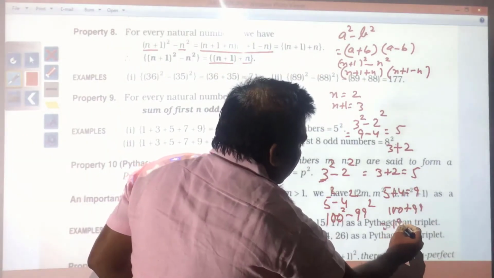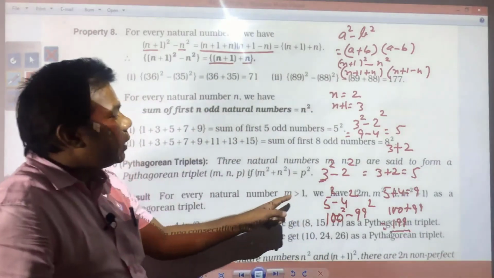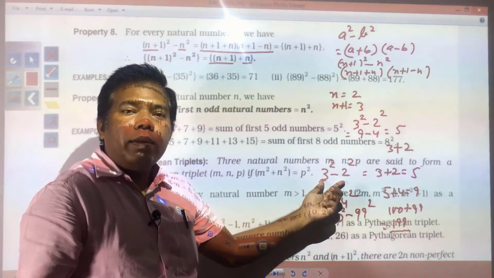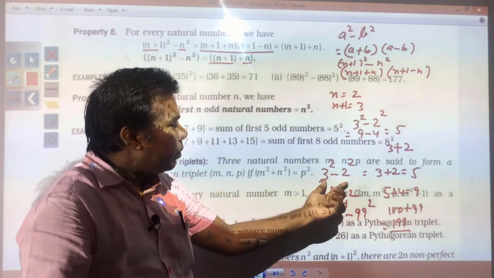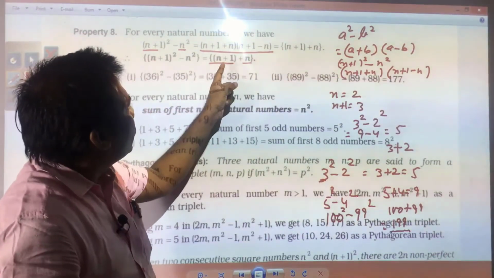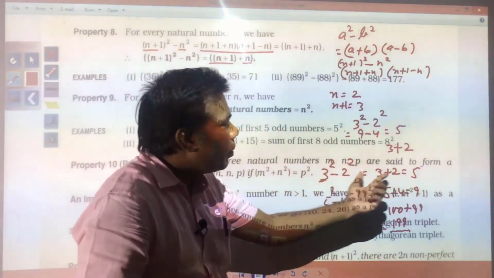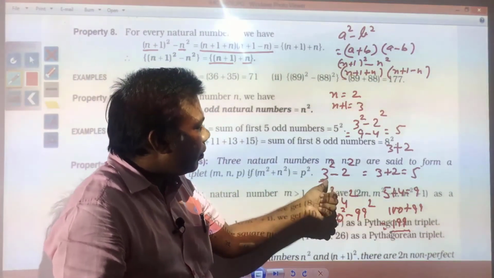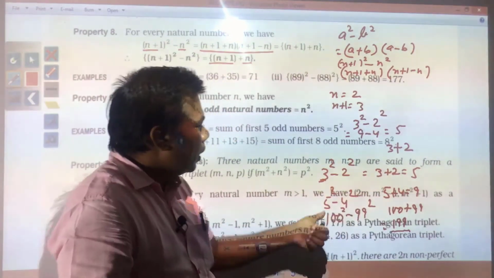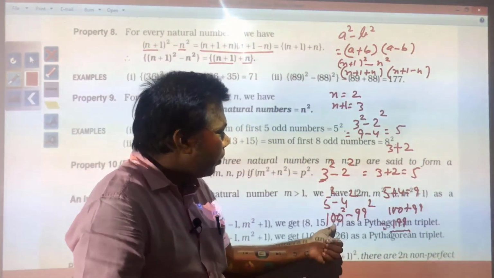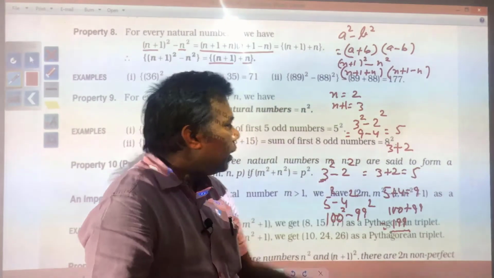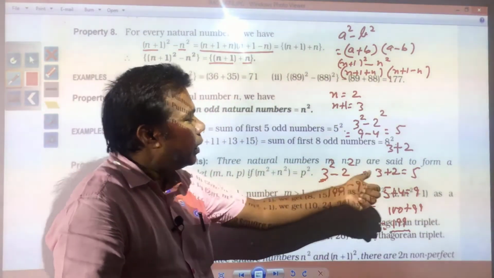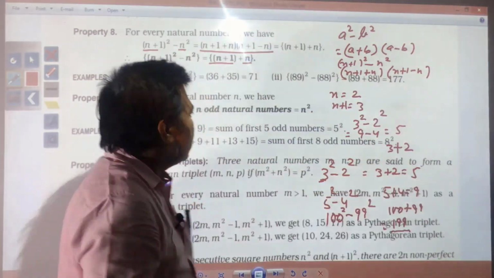100 plus 99 is 199. The difference of squares of consecutive numbers will be n plus 1 plus n, or the sum of those numbers. Suppose 3 square minus 2 square is equal to what? The sum of the numbers, 3 plus 2, which is 5. 4 square minus 3 square is 4 plus 3. And 100 square minus 99 square is 100 plus 99. So the difference of squares of consecutive numbers can be written as the sum of the numbers.